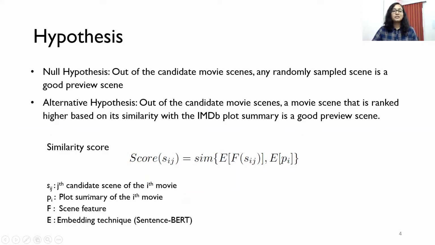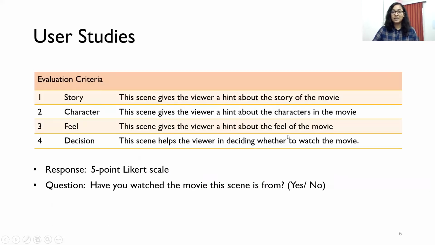We find the similarity score of the jth candidate scene of the ith movie as the cosine similarity between embeddings of the feature of scene Sij and embeddings of the plot summary of the movie i, Pi. Because we do not have ground truth movie preview annotations, we evaluate the generated previews on the basis of these 4 evaluation criteria created on the basis of the definition of movie previews.